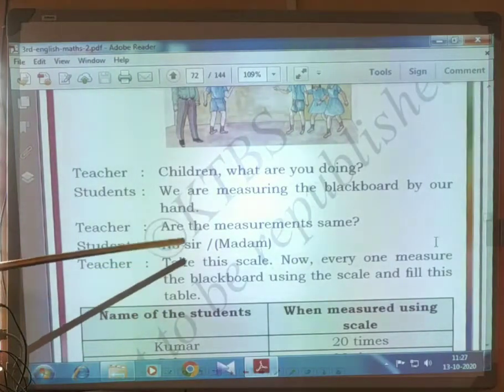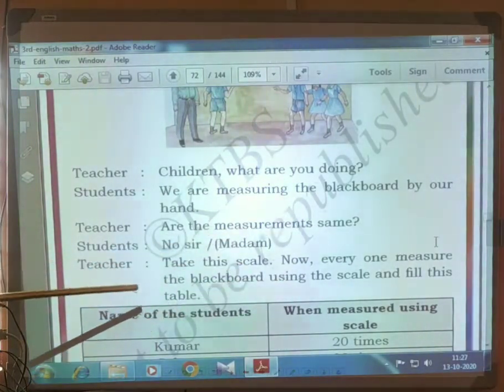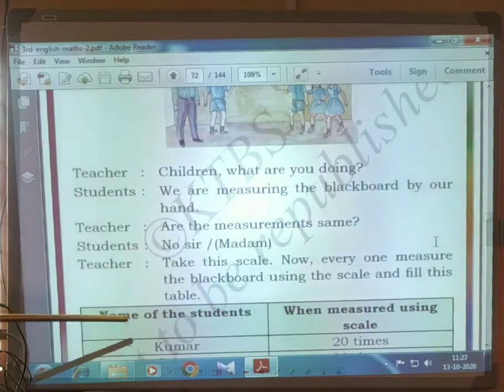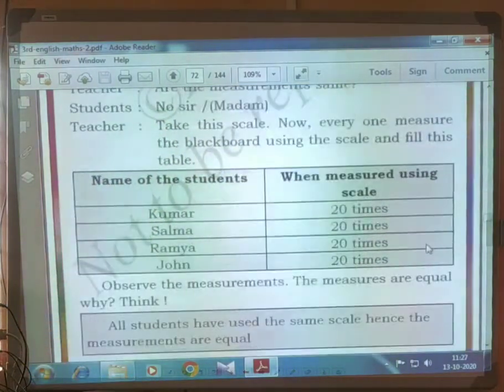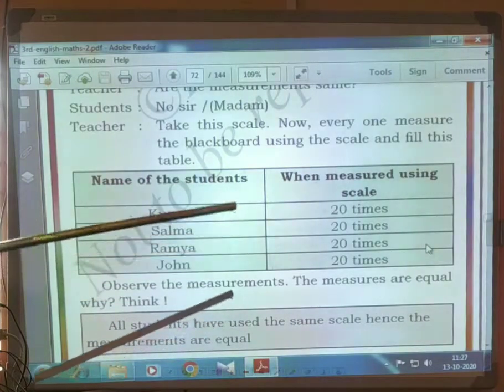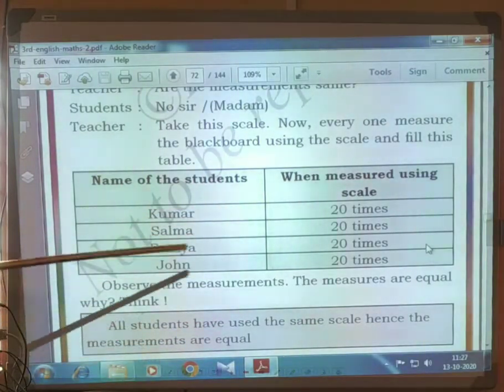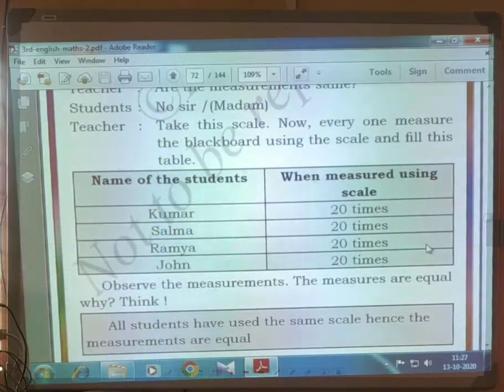Teacher told, "Take this scale. Now everyone measure the blackboard using the scale and fill this table. If you measure by scale, you will get the same measurement." All the students took the scale and measured, and they all got the same length, that is 20 centimeter. Observe the measurements, they are equal. All students have used the same scale, hence the measurements are equal.